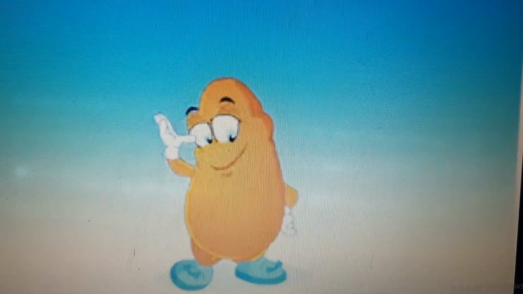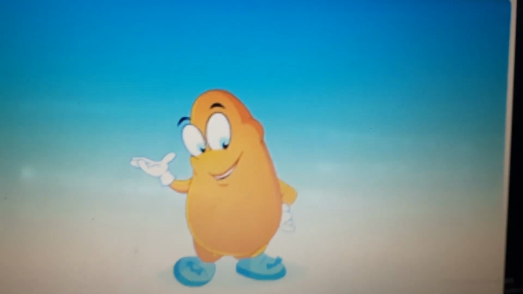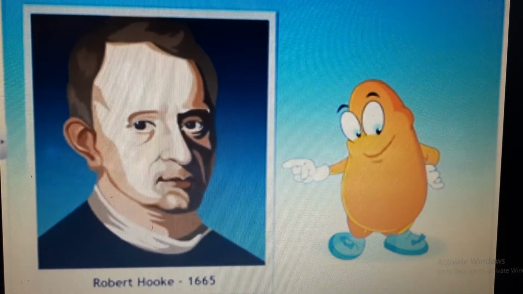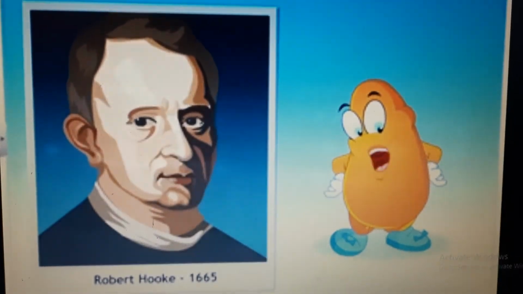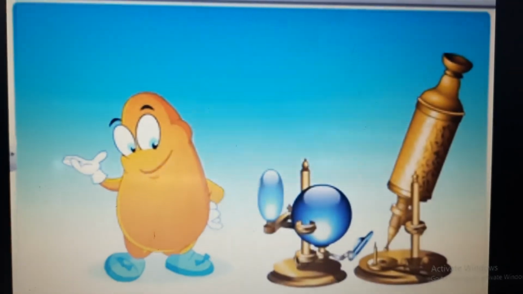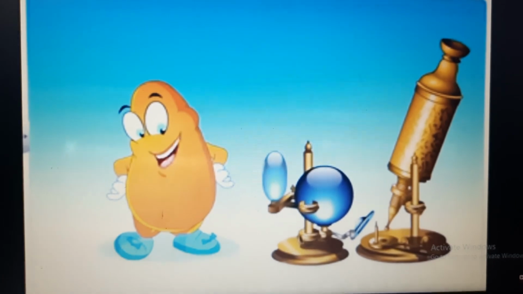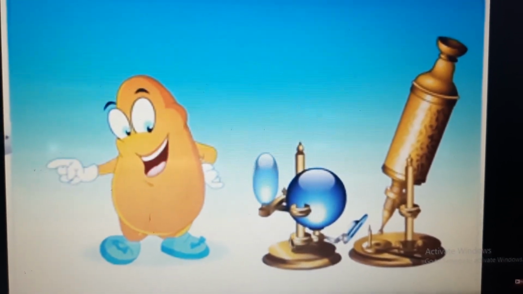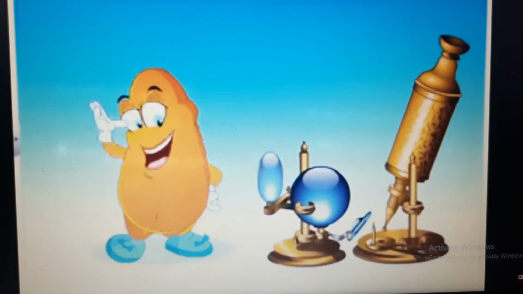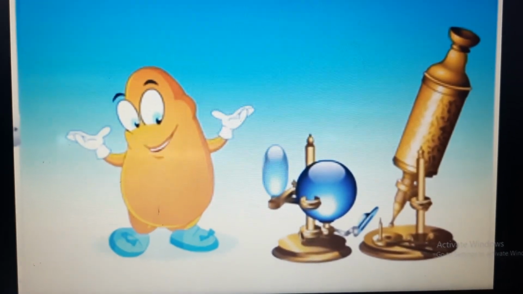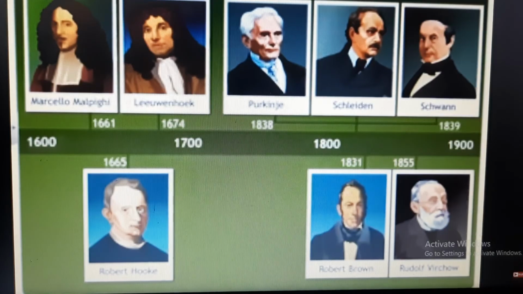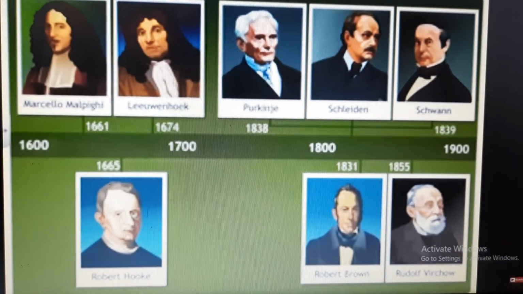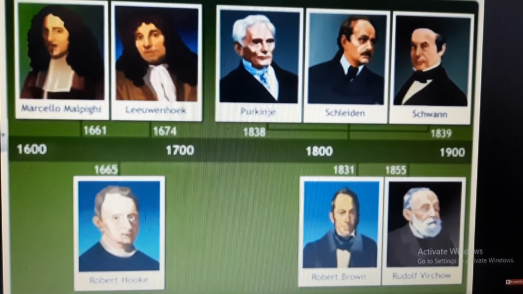Hi, I'm the great builder. Nobody knew me until my good friend, Mr. Hooke, spotted me through a microscope and gave me a name. Living organisms know me better as cell. Does that ring a bell? You will soon know more about me. The discovery of cells dates back to the 17th century and is associated with the invention of microscopes.